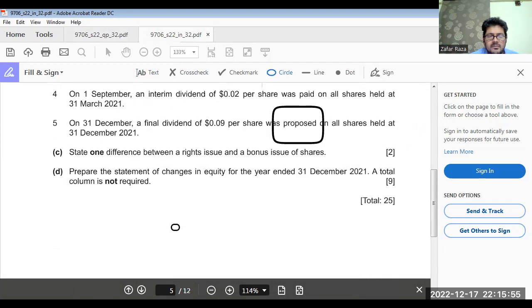This is the end of the question. So we have done 2 questions today, inshallah. There are 6 questions in this paper. Two we will do tomorrow, inshallah, and the last 2 questions will be done on Monday, inshallah. So that's all for today.